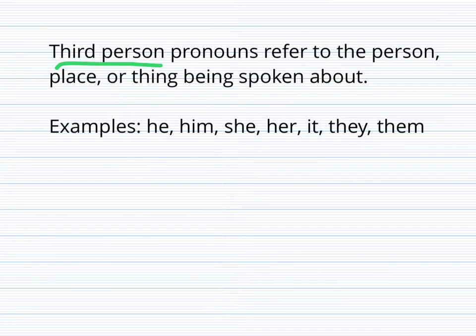Third person pronouns refer to the person, place, or thing being spoken about. For example, he, him, she, her, it, they, and them.